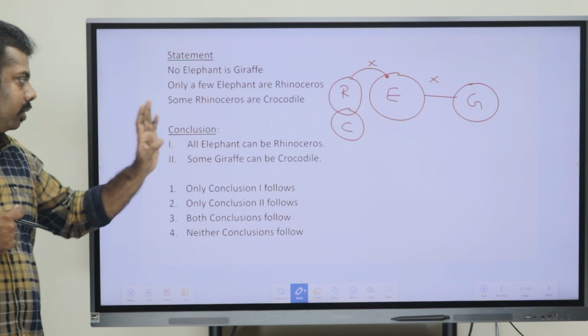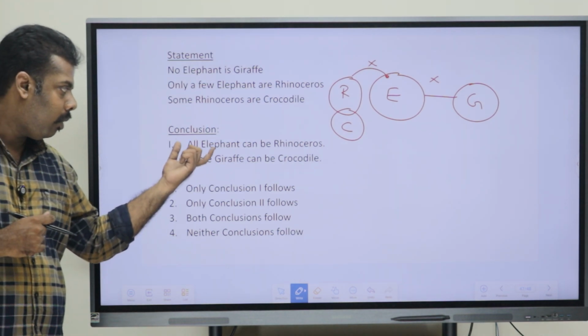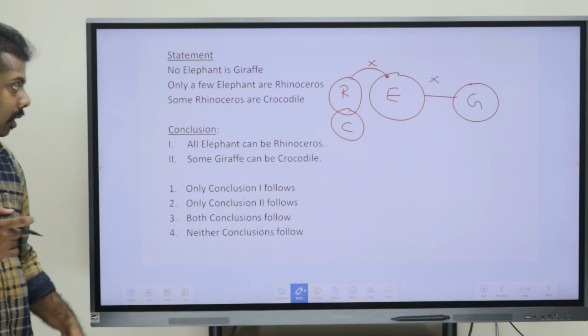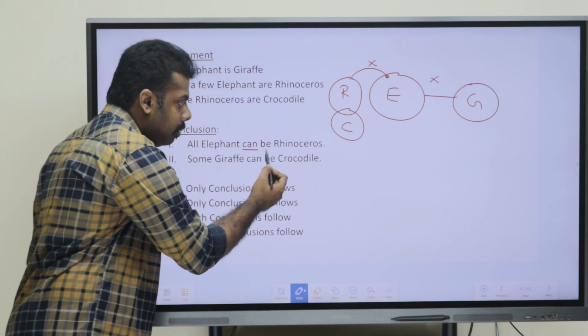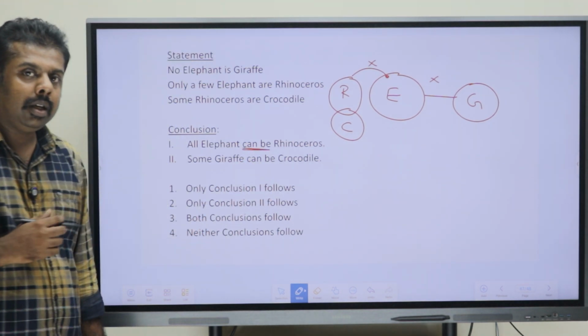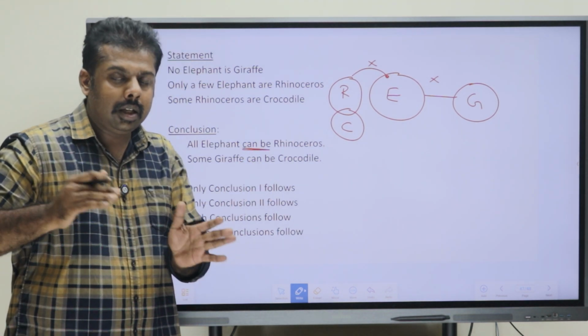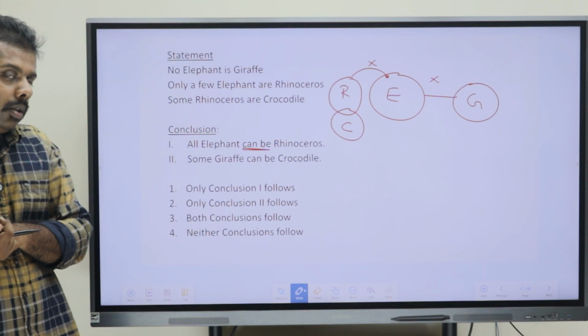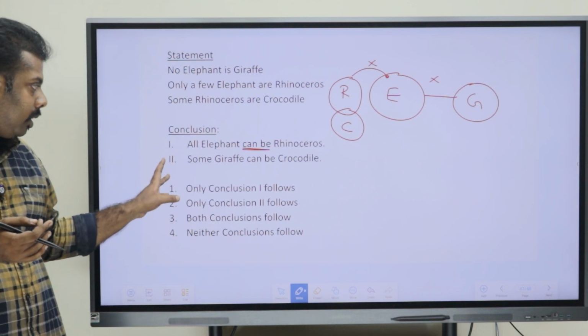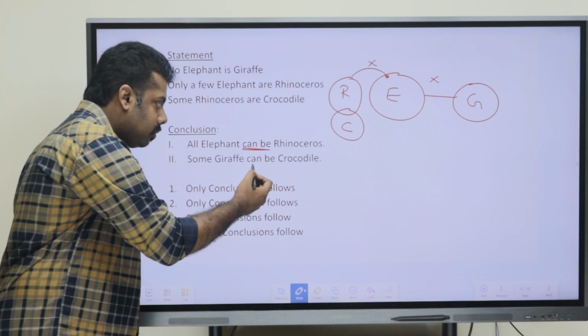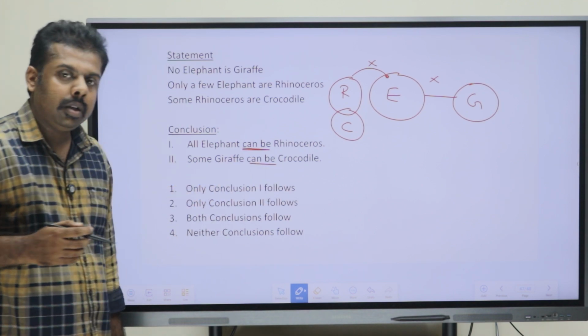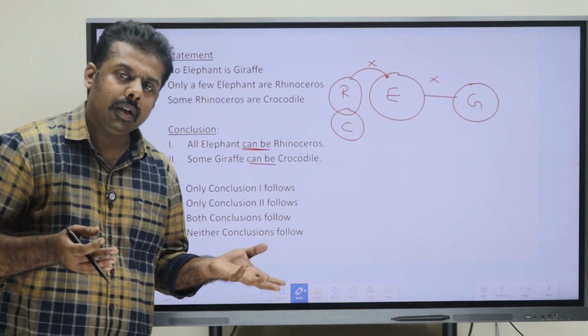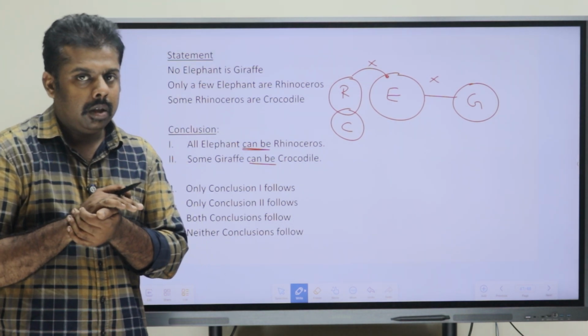What does the first conclusion say? All elephant can be rhinoceros. So, as we can see, what does can be indicate? It indicates that this is an indefinite conclusion. So, you have to look at that in that form. So, as we can see, both conclusions are indefinite or in the form of a possibility case.